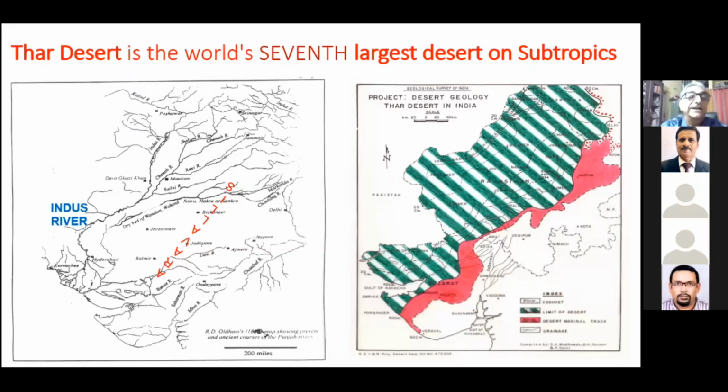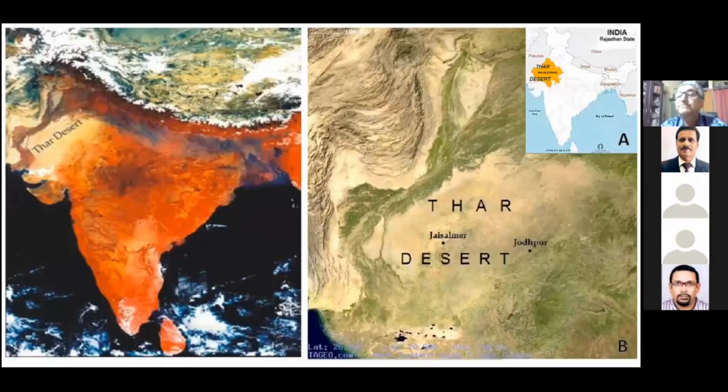In the satellite image, the IRS image, the Thar Desert is there, and on the right side it's the Google image, which is showing you the extension of the Thar Desert, which is extending on western Rajasthan right up to the northern parts of Gujarat, and Kutch. Kutch is the major area which is all affected by the aridity, and quite a lot of Saurashtra is also affected by the dryland environments.